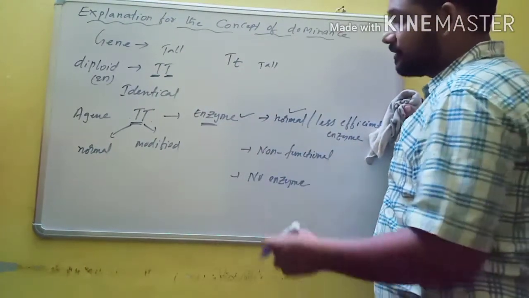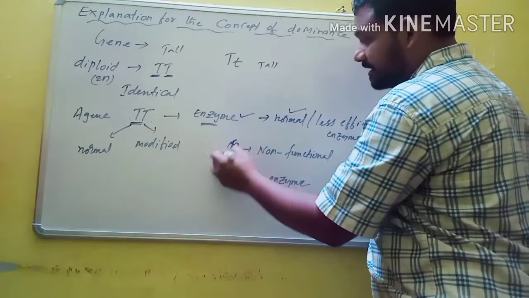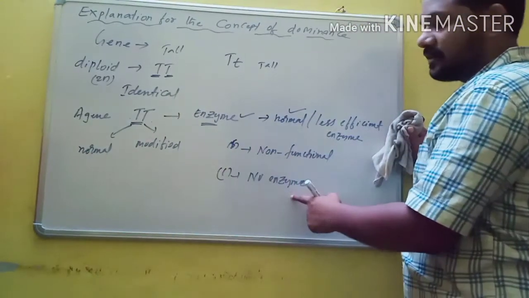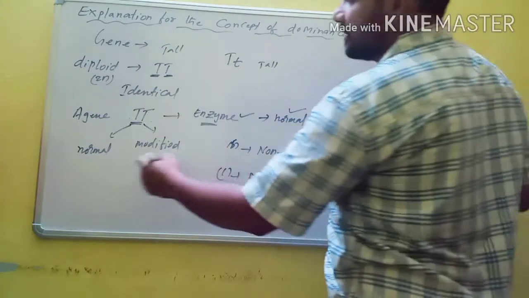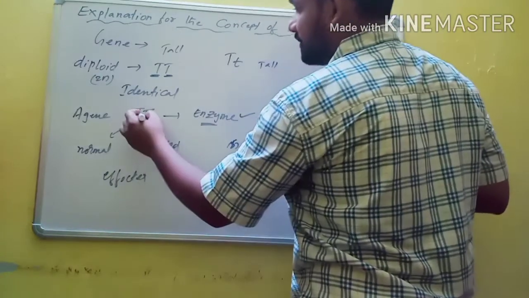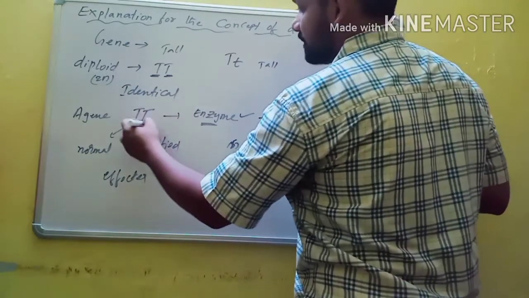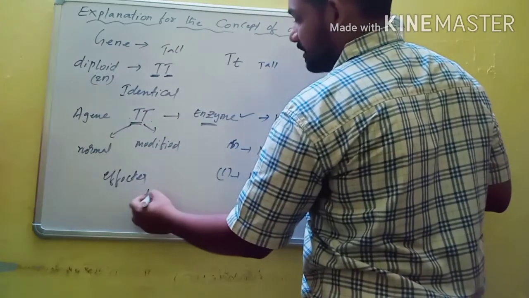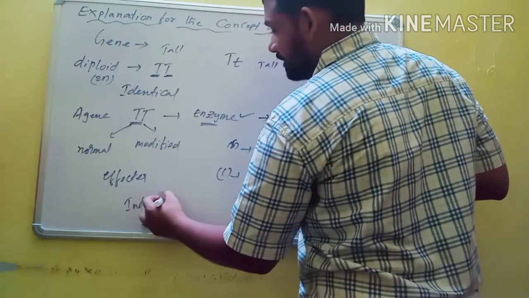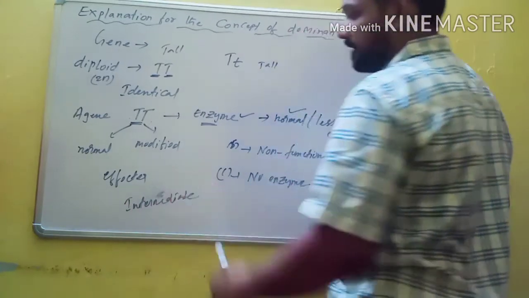But in conditions B and C, if the modified allele produces a non-functional enzyme or no enzyme at all, then the phenotype will be affected. The phenotype will be, for example, this is tall, and both are control tall, but sometimes it may be intermediate. It may produce intermediate height of plant.